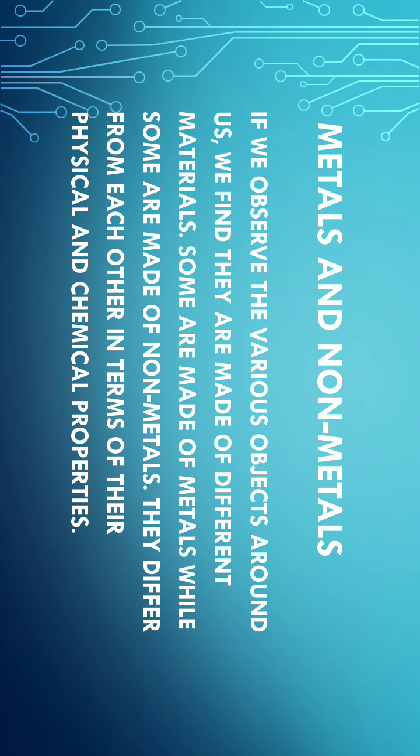If we observe the various objects around us, we find they are made of different materials. Some are made of metals while some are made of non-metals. And these metals and non-metals differ from each other in terms of their physical and chemical properties. First of all, we must know what we mean by physical and chemical properties.